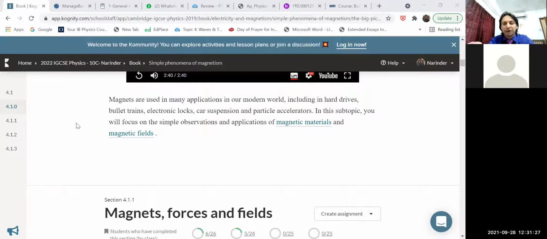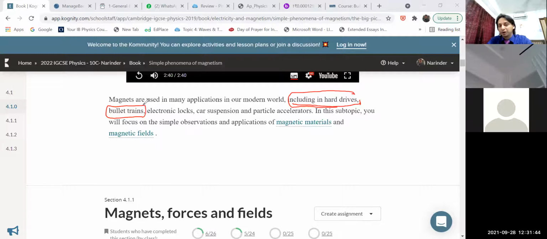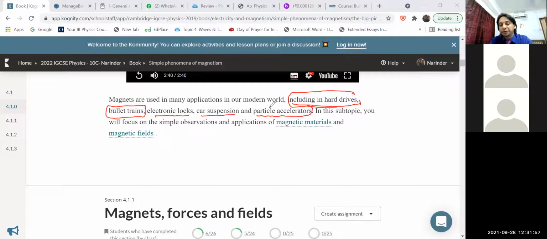A few examples are here on my screen. One example is that magnets are used in hard drives in computers. Bullet trains are based on the concept of magnetism, as are electronic locks, car suspension, and particle accelerators in nuclear physics.